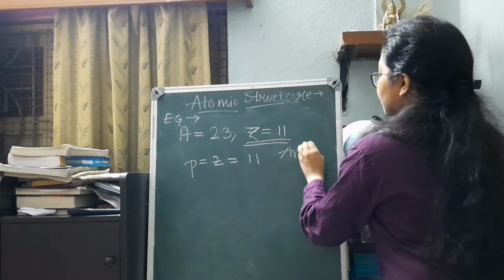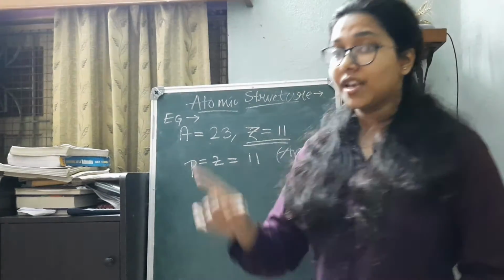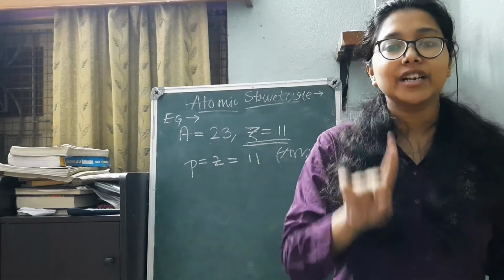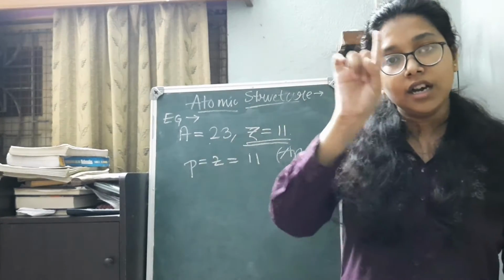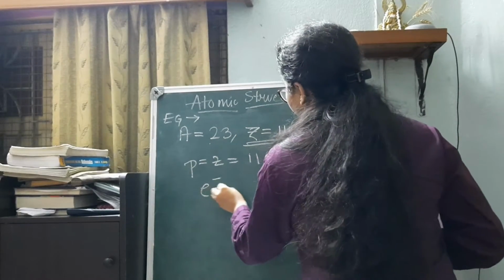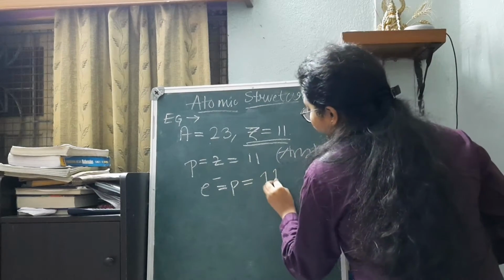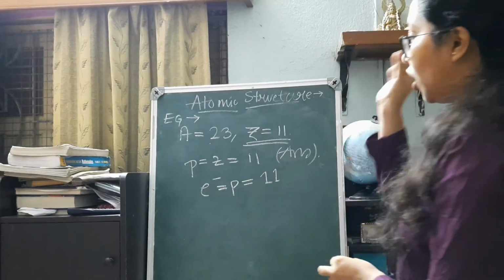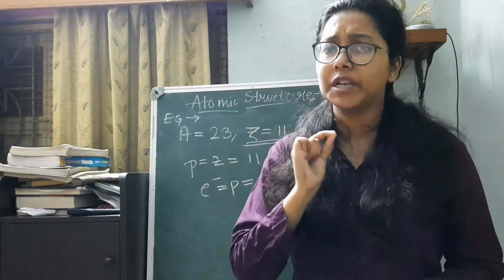Done. Answer. Now, what is the number of electrons? In an atom, for electrical neutrality, the number of electrons is equal to the number of protons. So it is even more easy. This is also 11. And just now we did how to find the number of neutrons just a few minutes back.